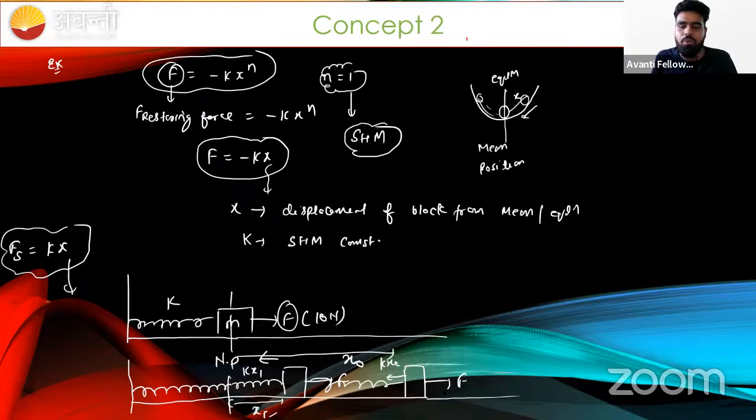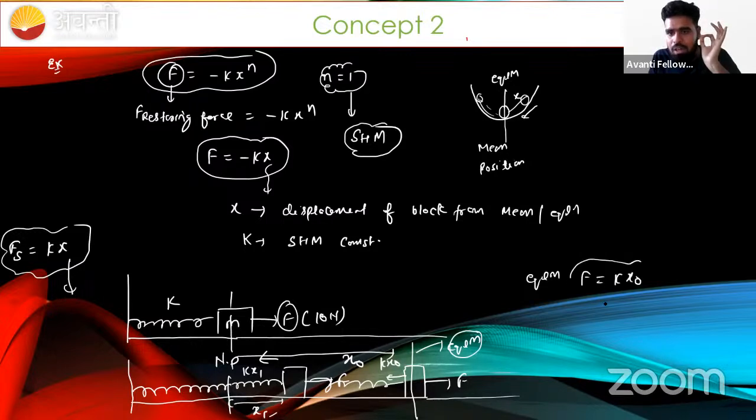Whenever this spring force equals external force F, this position is known as the equilibrium position. I hope this is clear to everyone. If this is the equilibrium position, then what will happen at equilibrium position? We can say F equal to kx naught. It means net force on block, sir, net force 0, leftward equal to rightward. So what is the acceleration? Sir, 0. What about velocity? Sir, velocity is also 0.